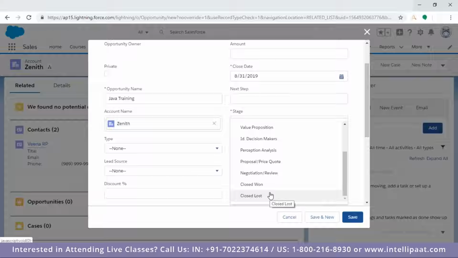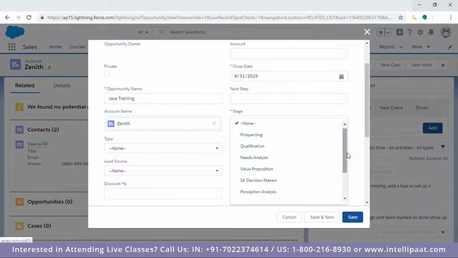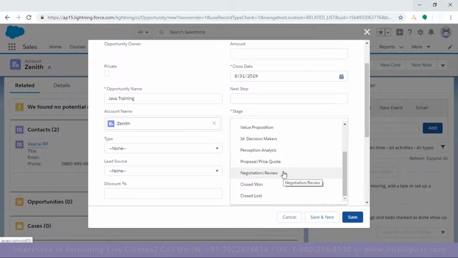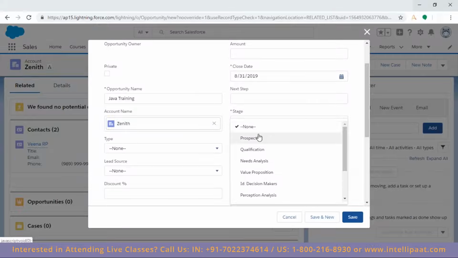So if this opportunity is for a B2C, I would go with asking for price, number one. Number two, negotiation, review. Negotiation, closed won and closed lost. Only 4 entries are checklist entries. If it is a B2B, it can be even bigger or smaller. Reviews, perception analysis, decision makers, these all are in B2B. Reviews can be more than one. There may be technical discussion. So at which stage your opportunity is.